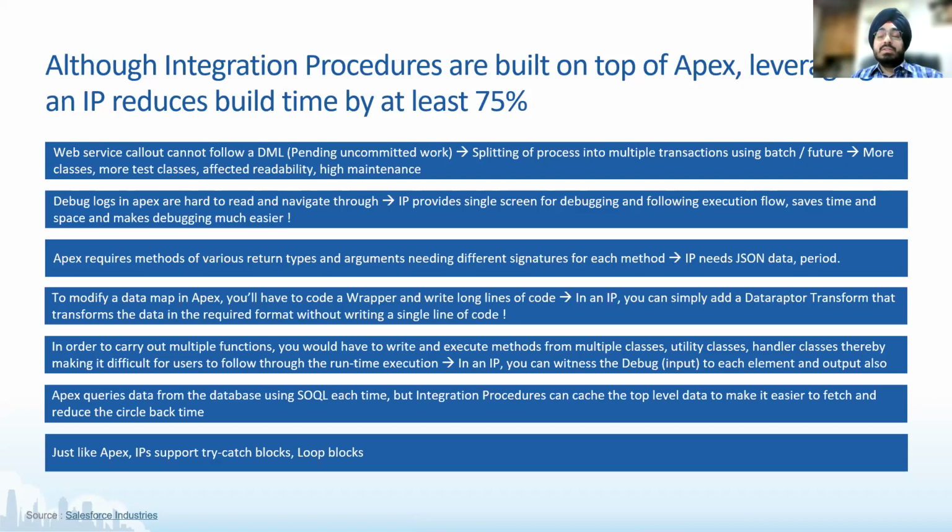One of the key concerns with Apex is, and I'm not doing a direct comparison here, just for FYI, because IPs are also built on top of Apex, but IPs provide that additional capability, that additional extensibility, even while staying within the Salesforce governor limits.